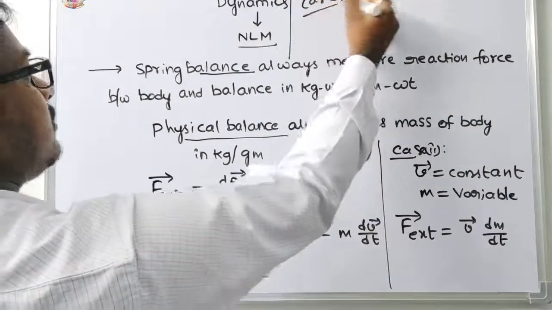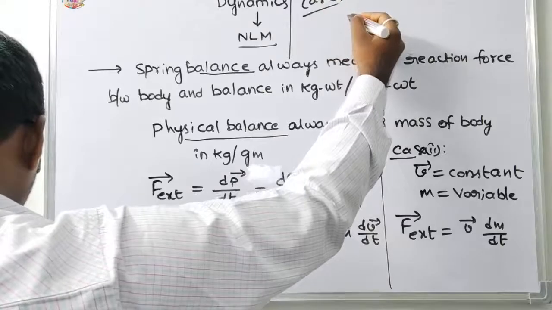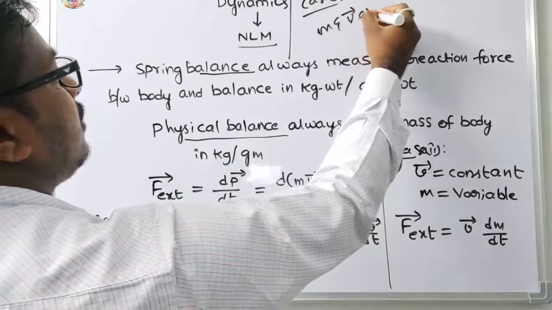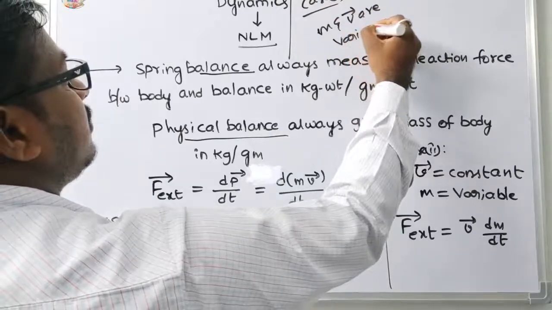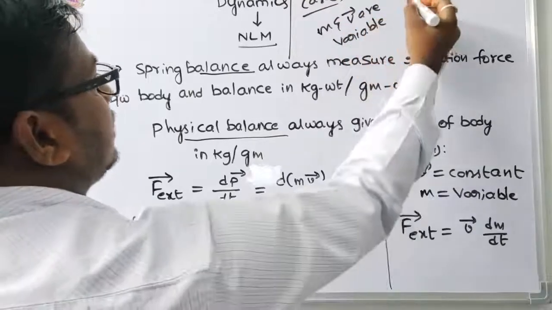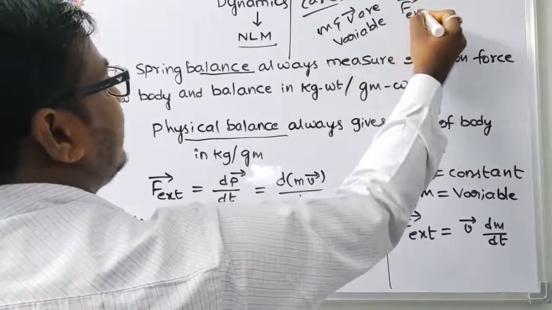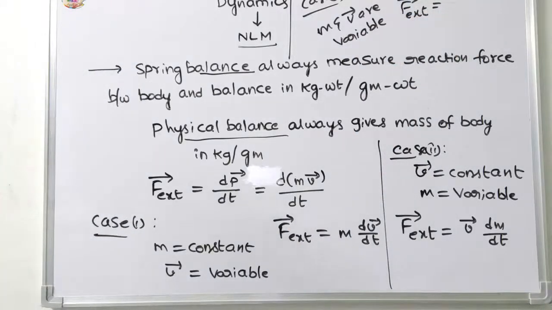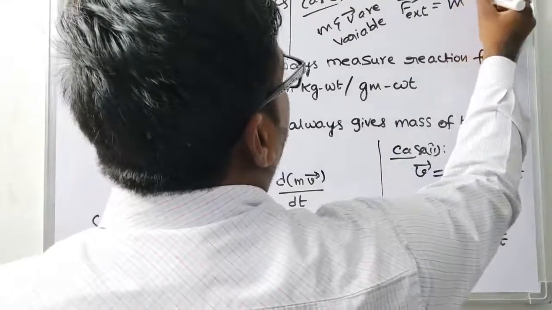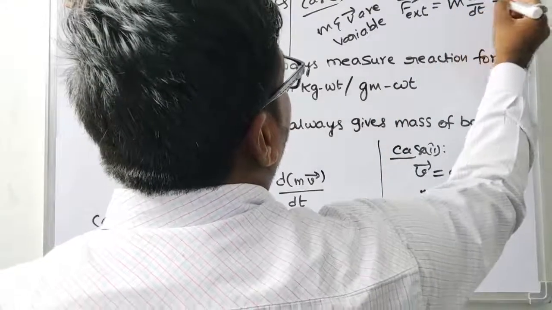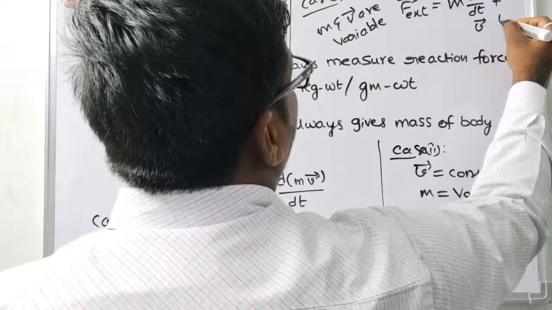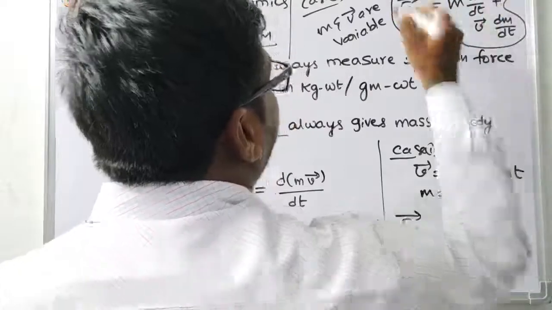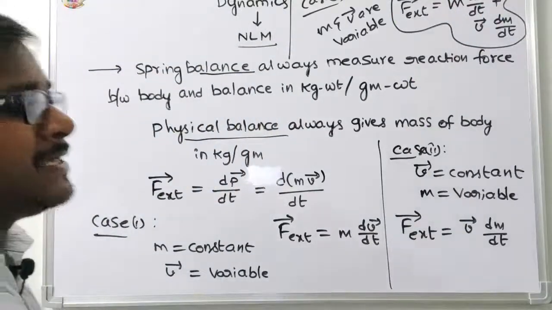Case 3: m and v both are variable. In this, the external or resultant force is equal to m into dv by dt plus v into dm by dt.